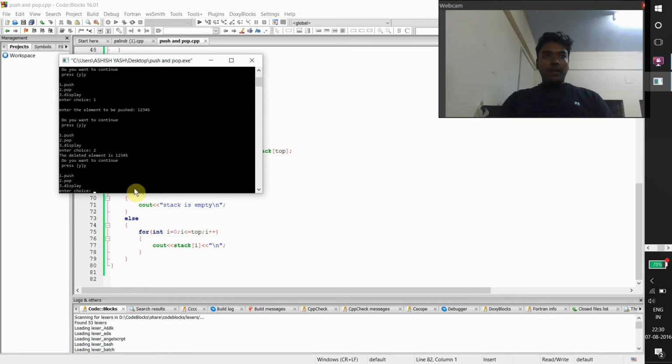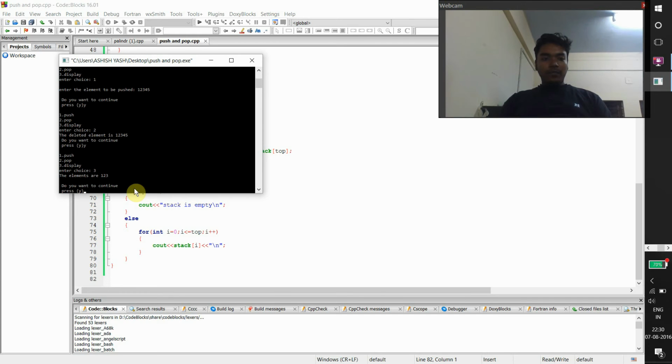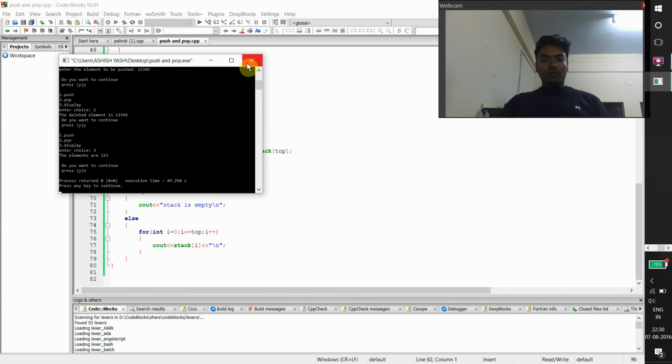Then again I'm going to display, so I put the choice 3. The elements are 1, 2, 3. Do you want to continue? No, I don't want to continue. Then it comes out of the output screen.